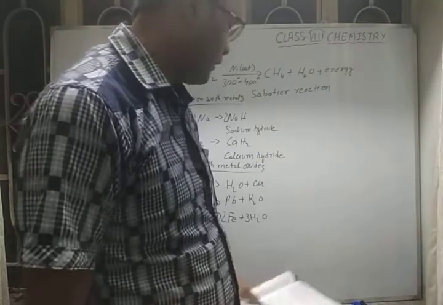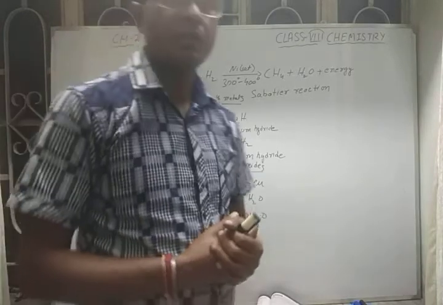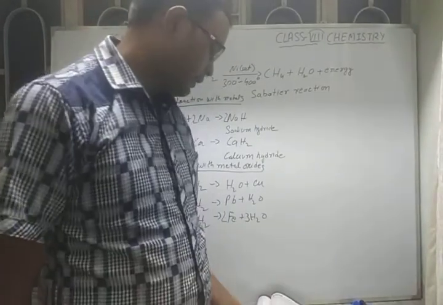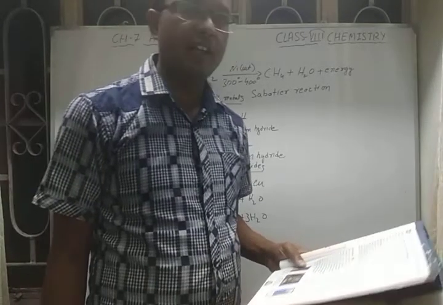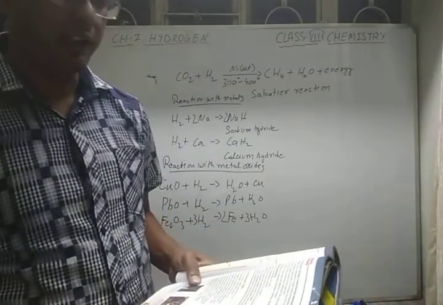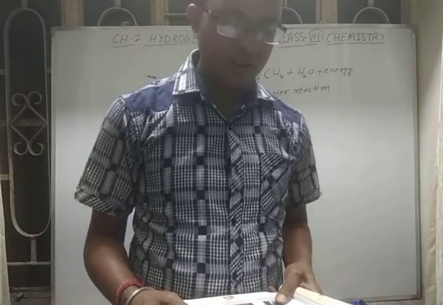The first use of hydrogen is in the preparation of ammonia gas. Next, it is also used in the preparation of fertilizers, nitric acid, hydrochloric acid, urea, etc. Now next, hydrogen is also used